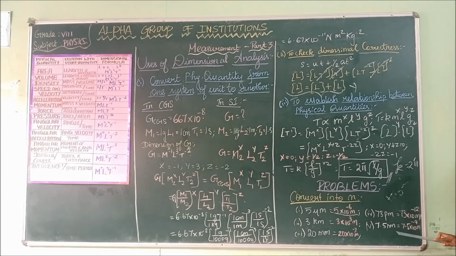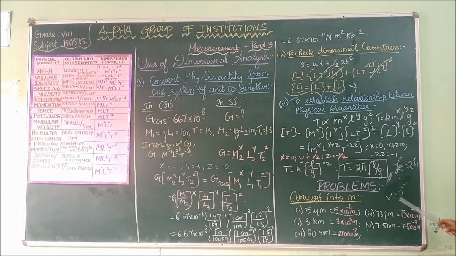Next, 7.5 nanometer. The value for nano is 10 power minus 9, so 7.5 into 10 power minus 9 meter. Is it clear? Micro is 10 power minus 6, kilometer is 10 power 3 meter, millimeter is 10 power minus 3 meter, pico is 10 power minus 12, and nano is 10 power minus 9.